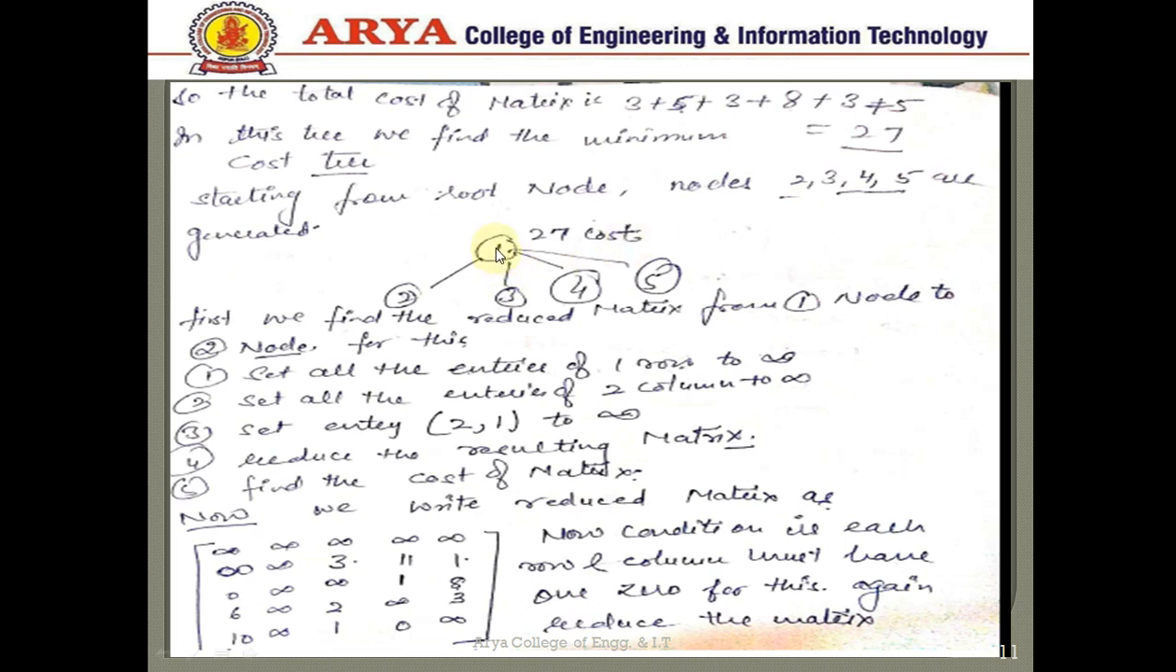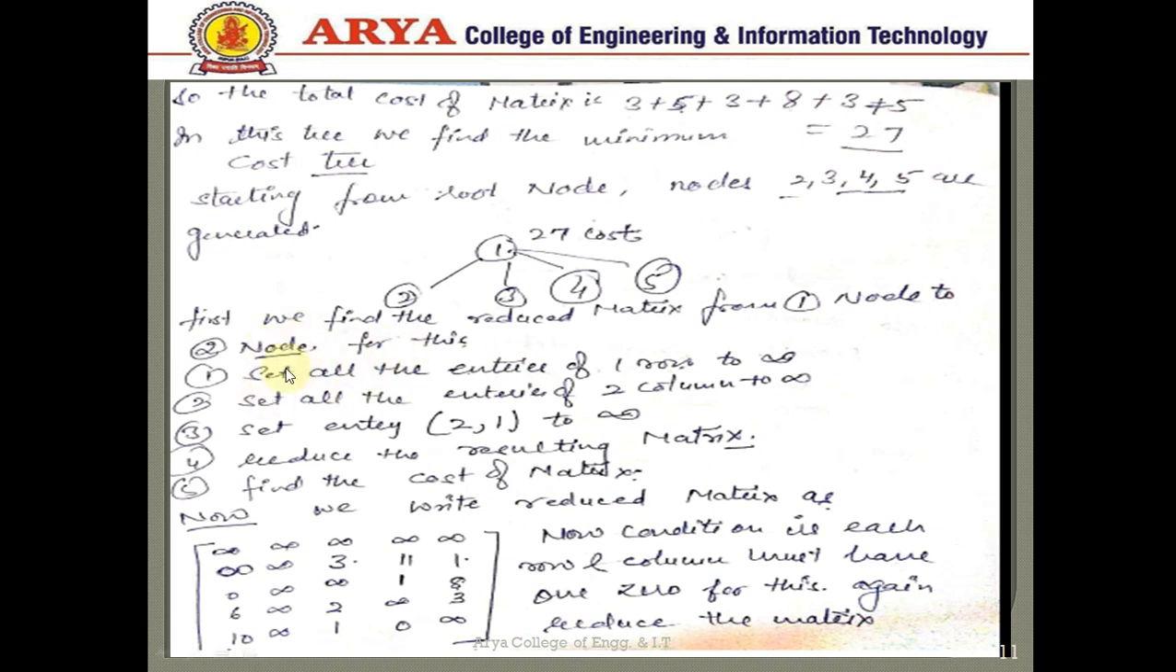So we make a tree from 1 to 2, 3, 4, 5, and by joining this we can again find the reduced matrix which has the lowest cost, and that node is processed for the next step. So first we find the reduced matrix from the first node to the second node. For this, again set all the entries. If we reduce 1 to 2, then we consider the first row and second column.